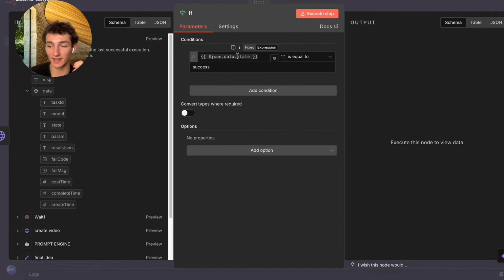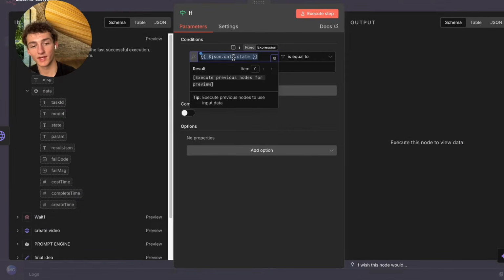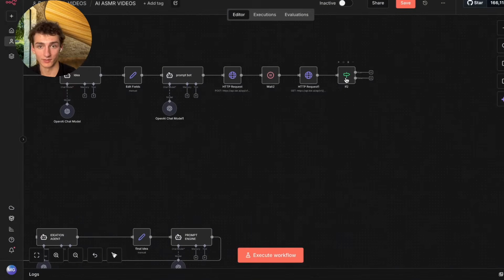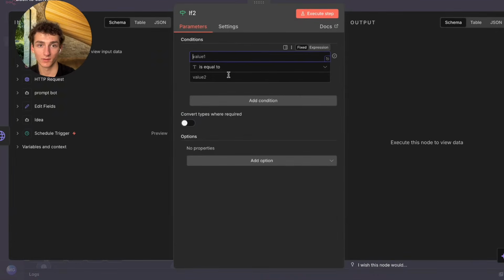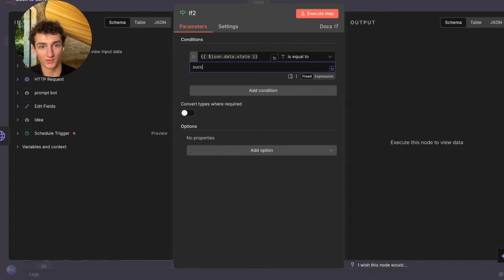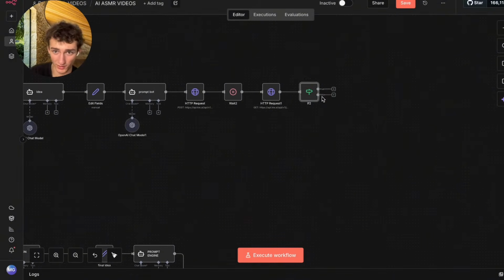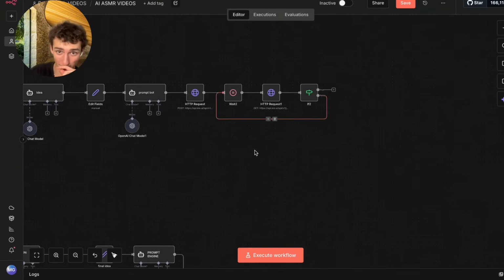Basically, it's checking the data state, and then if it's equal to success, it will finish the process. So we're just going to paste that into here. And then if it's equal to success, I'm going to go ahead and finish this out here. So false, you're going to go ahead and route it back through to that wait.